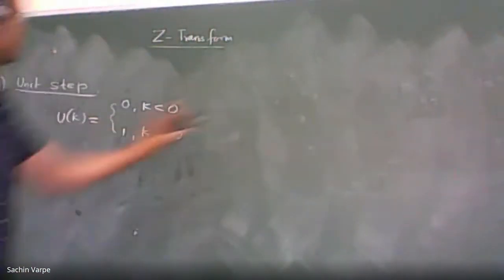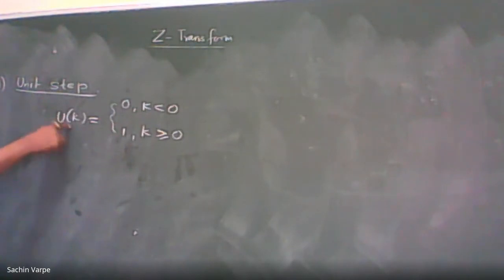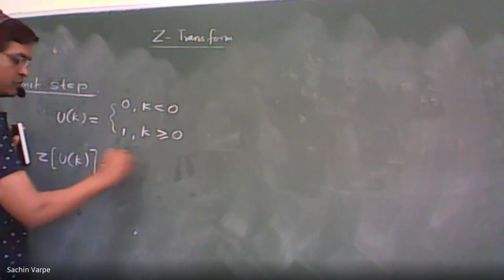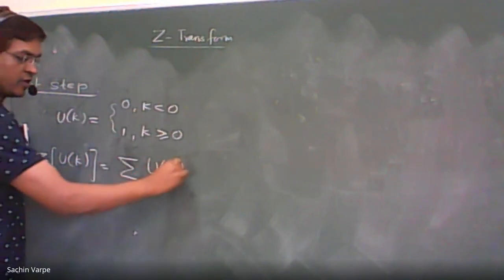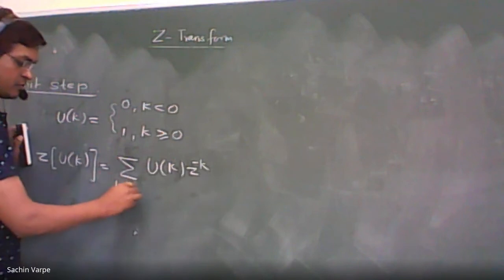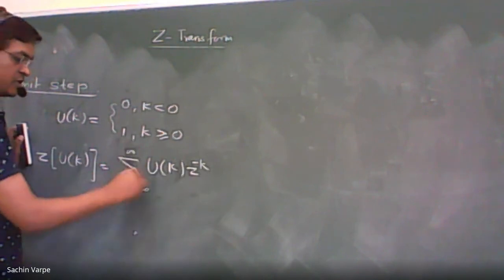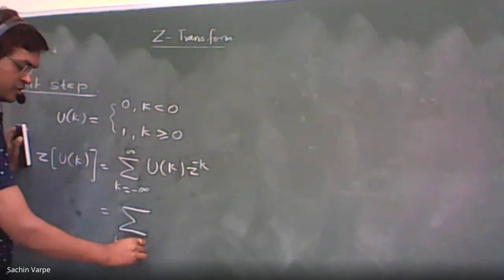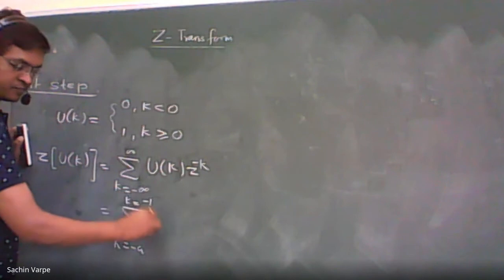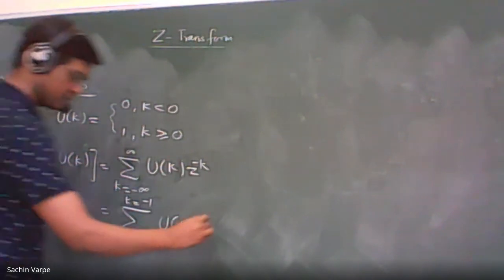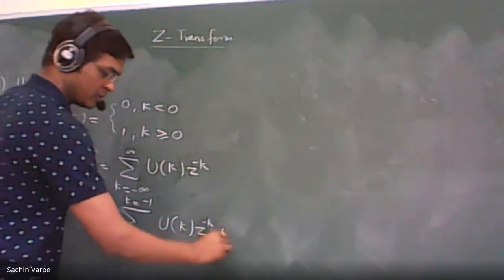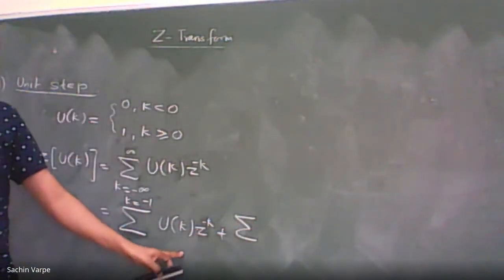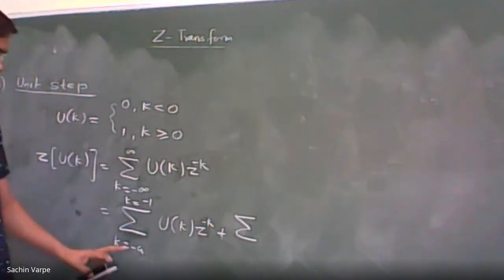So let us calculate the Z transform of this unit step function. Let us use the definition. Z transform of u of k will be equal to the infinite summation of u of k z raised to minus k, where k varies from minus infinity to infinity. So let us split the summation for negative as well as positive part. So k from minus infinity to k equals minus 1, u of k z raised to minus k, plus summation for the positive part, with limits from 0 to infinity, right?